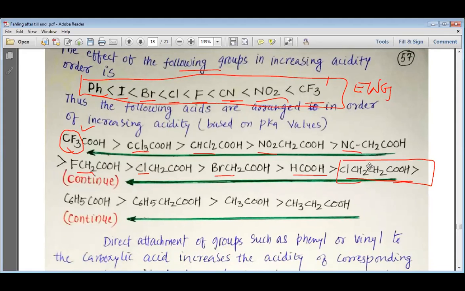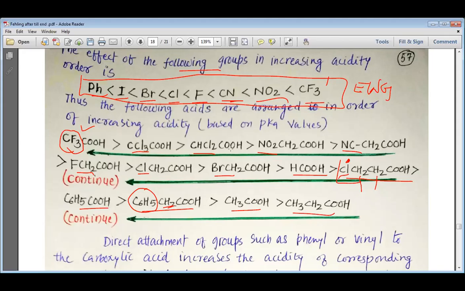But if there are two more carbons bonded, my dear students, which are electron donating groups, even if one electron withdrawing group, chlorine, is present, then it is even less acidic than methanoic acid. Then we can understand about the aromatic. So phenyl acetic acid is more acidic, with the phenyl ring bonded to the carbon. Normal acetic acid is even less acidic than all these compounds, and propanoic acid is even less acidic than the ethanoic acid.